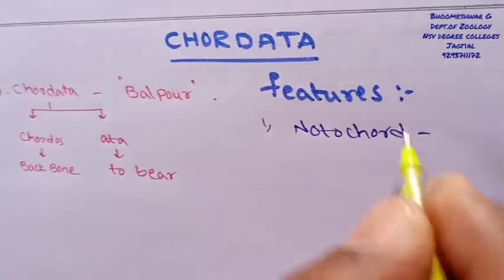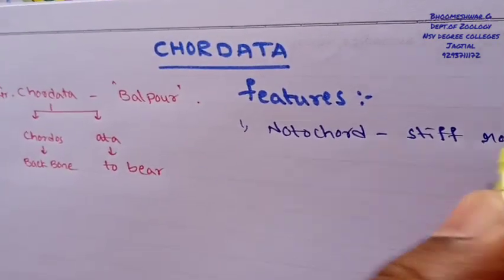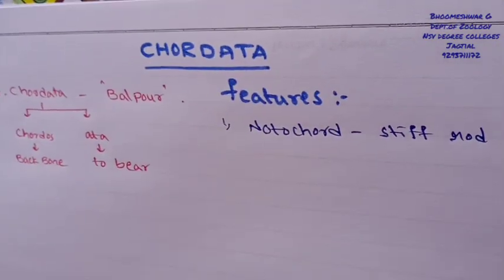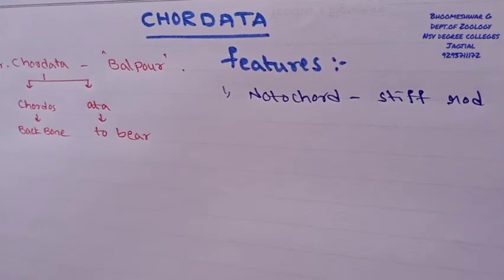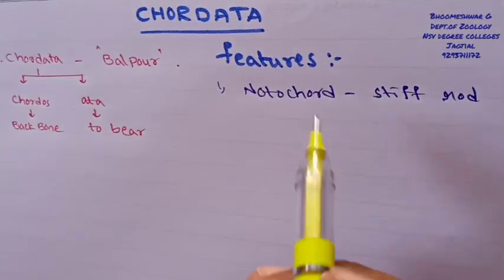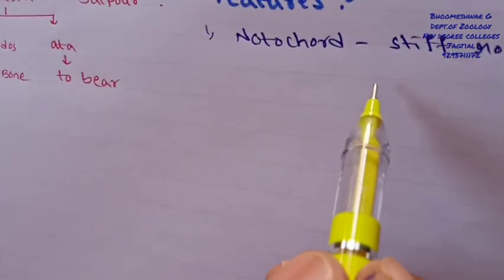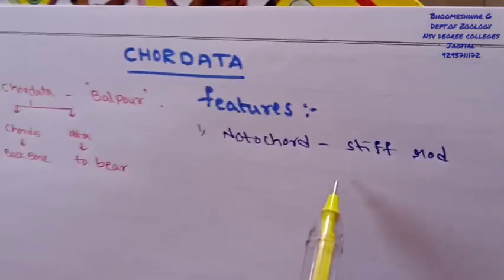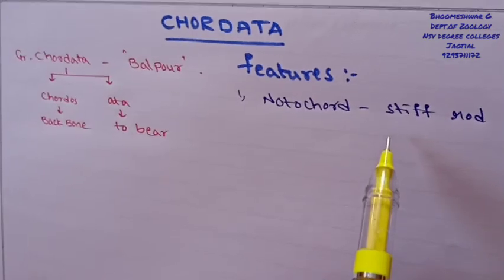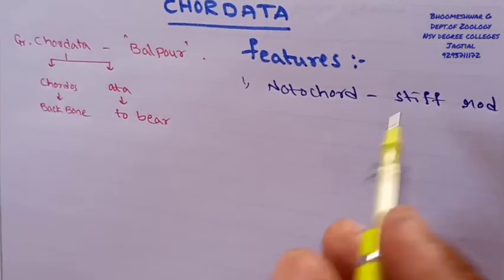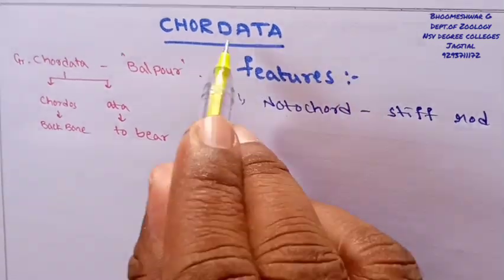It is a stiff, rod-like, unjointed flexible structure located on the dorsal side of the body, between the dorsal hollow nerve cord and the alimentary canal. This is one of the salient features of chordates.